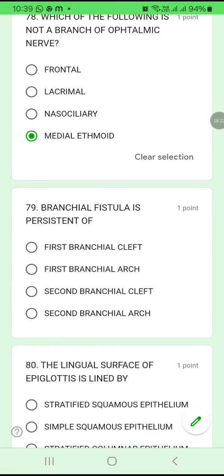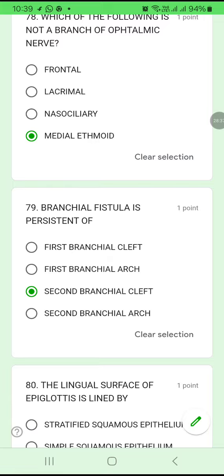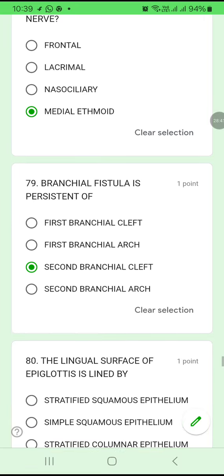79. Branchial fistula is persistent of first branchial cleft, first branchial arch, second branchial cleft, second branchial arch. Branchial fistula is persistent of what? Second branchial cleft. 79C. Branchial fistula is persistent of second branchial cleft.